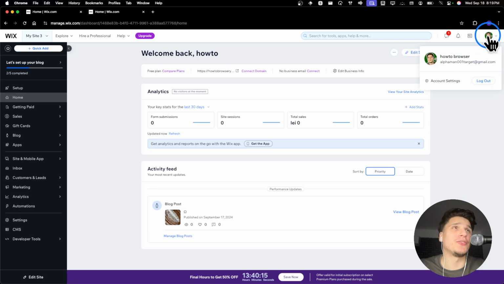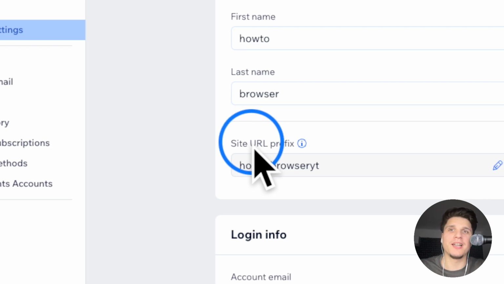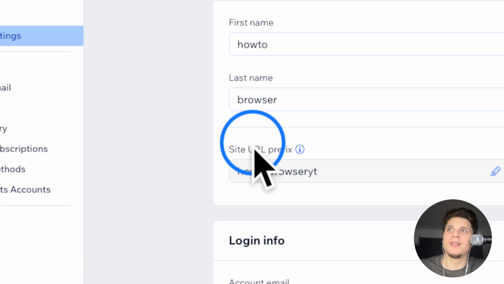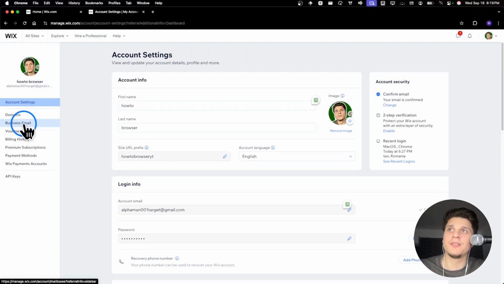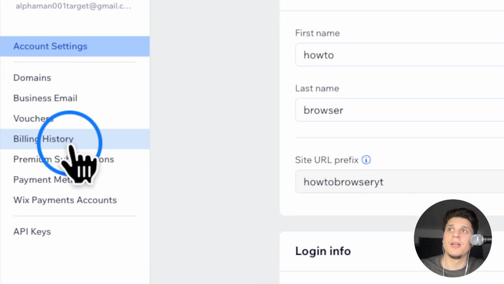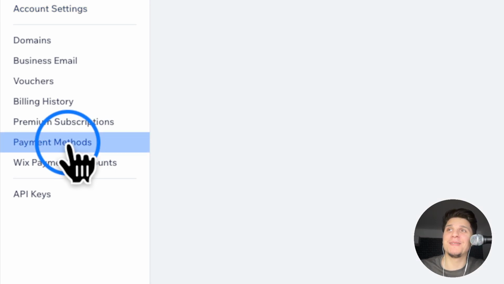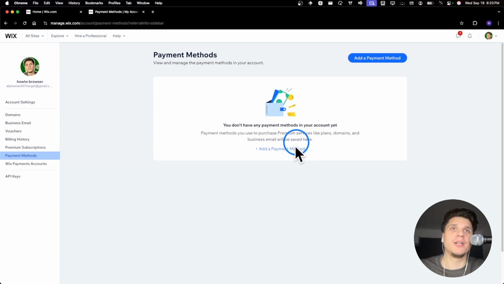to click on the profile, and then you click on account settings, and then here we can see account settings. Pretty nice, right? But here, this is what we have: domains, business email, vouchers, billing history, premium subscriptions, and payment methods. So here I haven't added any payment methods, but you can click on here. If you already added one, you can see that one that you added here, and then you can click on